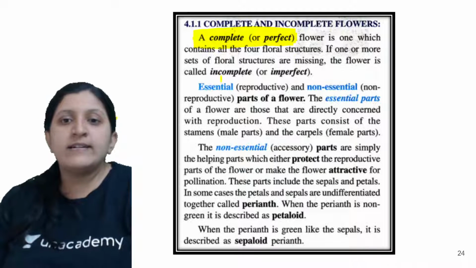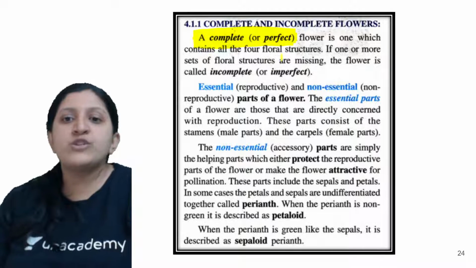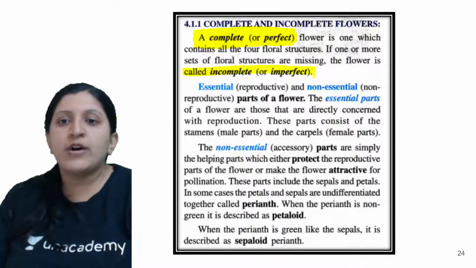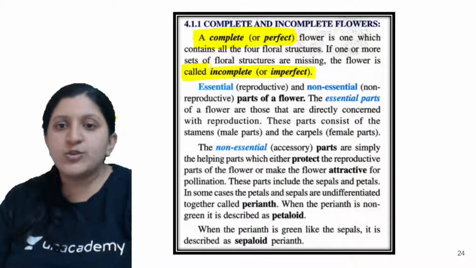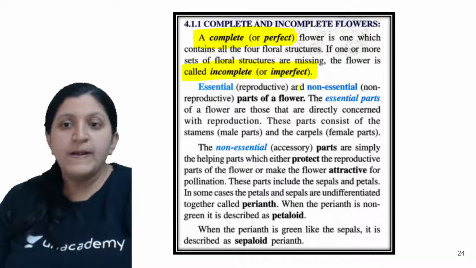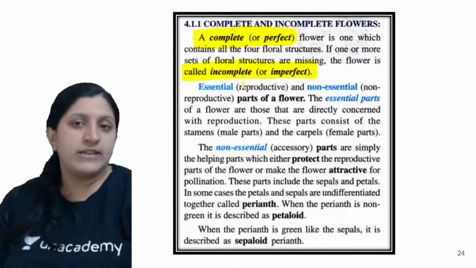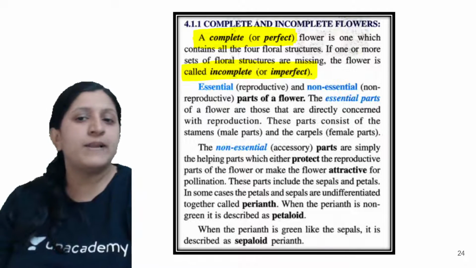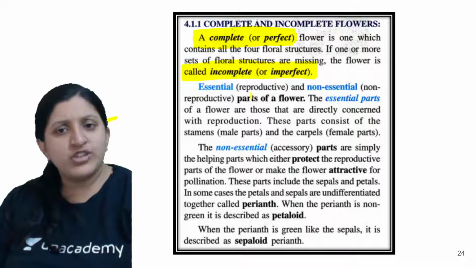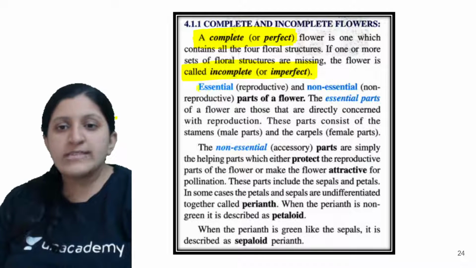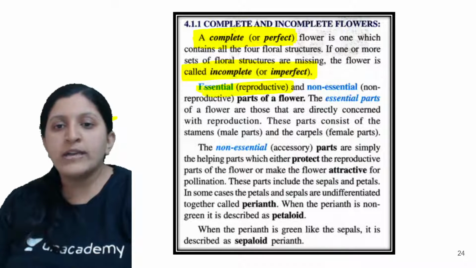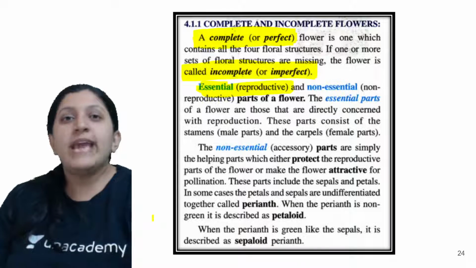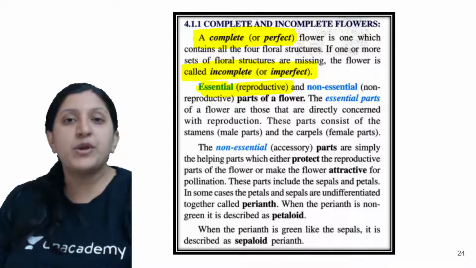Other than that, if one or more sets of floral structures are missing, the flower is called incomplete or imperfect. The meaning is that if any one is missing, it is basically incomplete or imperfect. It need not be an essential part or a non-essential one. Essential parts are those required for reproduction. When we mention non-essential, they are not required for reproduction, but anyway they are required for the plant body.